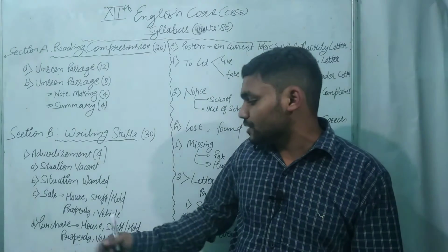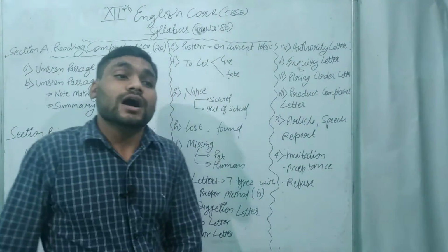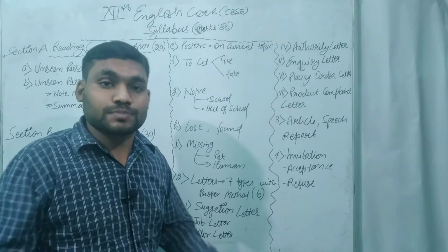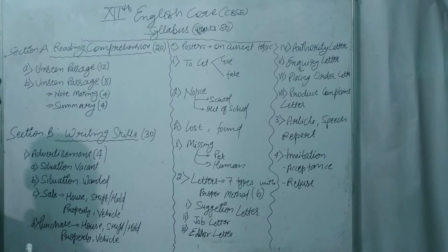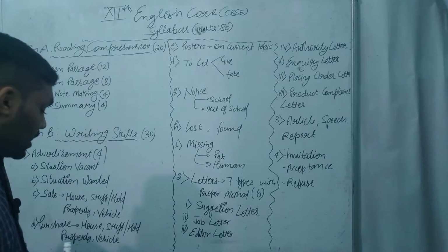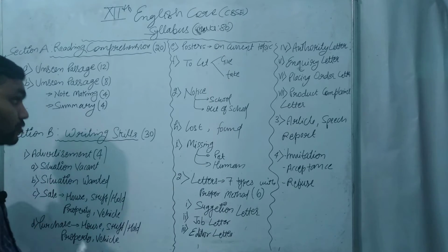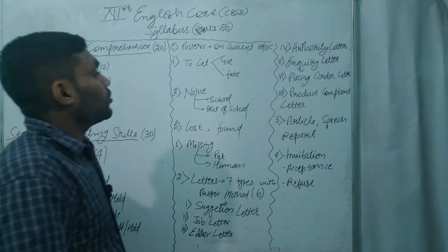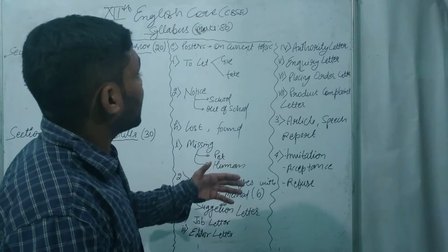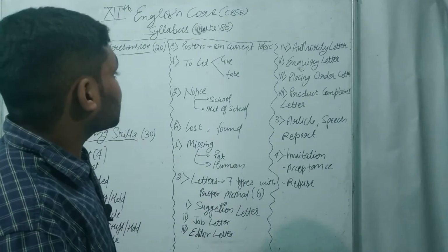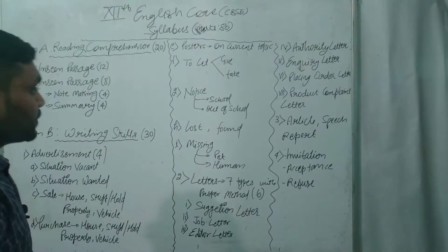And suppose any property, stuff, or vehicle that you want to sell and advertise in a newspaper, we will learn about it. Then purchase: suppose you want to purchase a house, how you will advertise in a newspaper, we will learn about that. Poster: if there is any current topic in boom, how you have to make the poster about that. Too late. So these are the topics which come in advertisement.